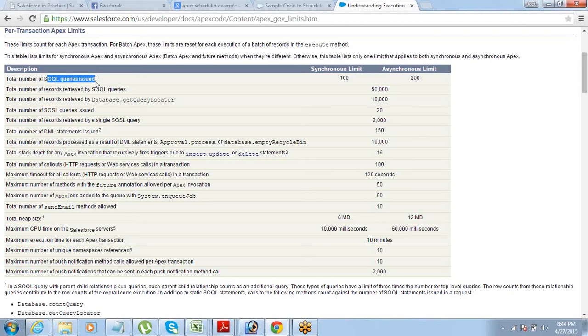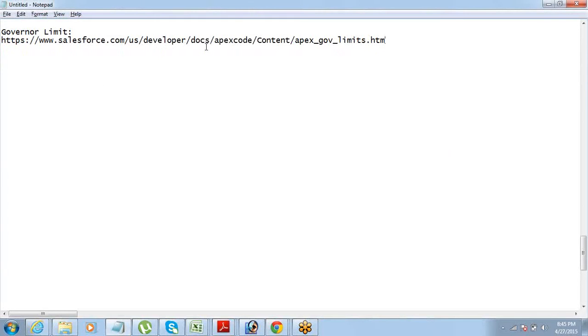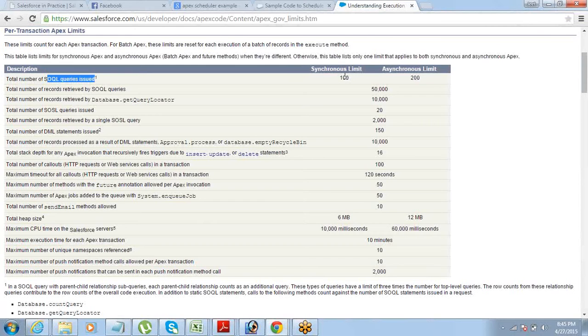That includes the queries within a loop. So if you have a SOQL query inside a loop, you should make sure, let's say you're writing something like for Opportunity O in some select statement. Now, if this loop runs more than 100 times, then it's going to be an error, because it's a single transaction. The same way, you cannot have more than 100 SOQL queries issued in one transaction. These are all per-transaction Apex limits.